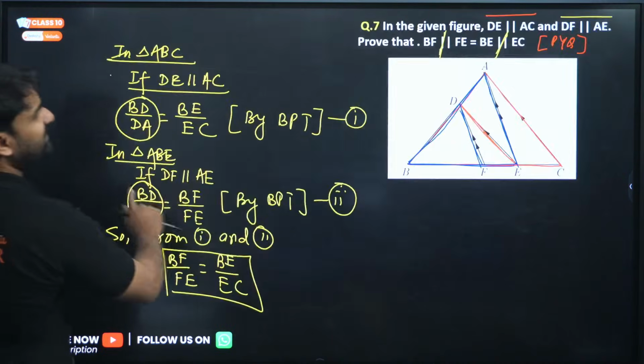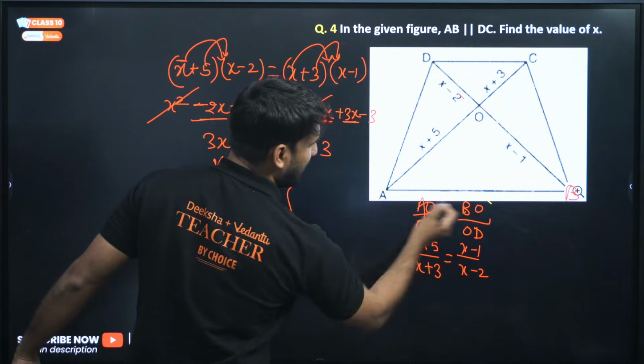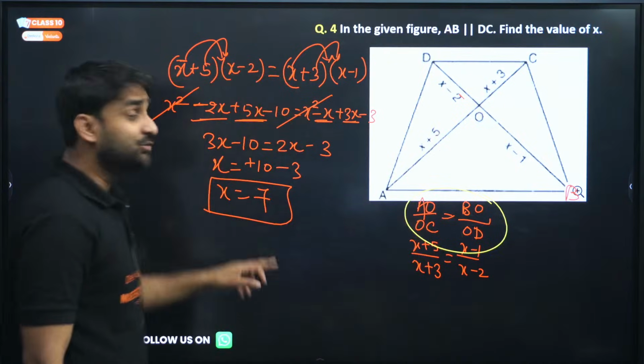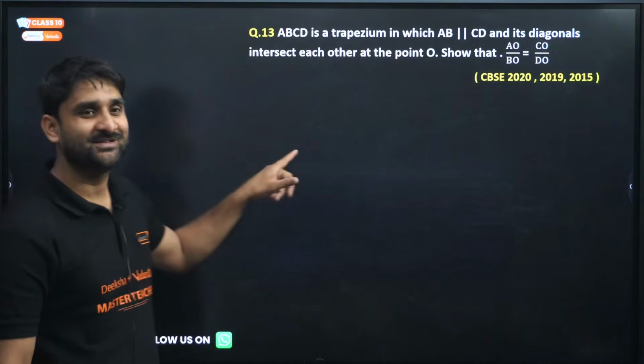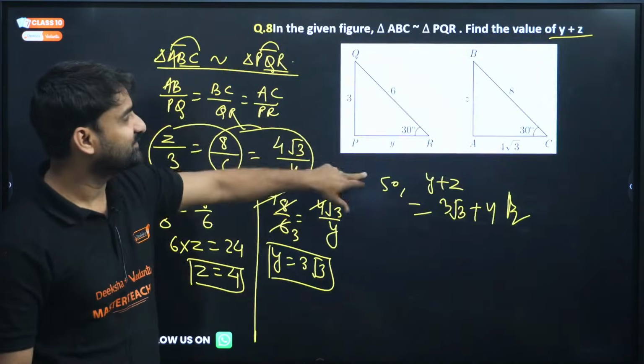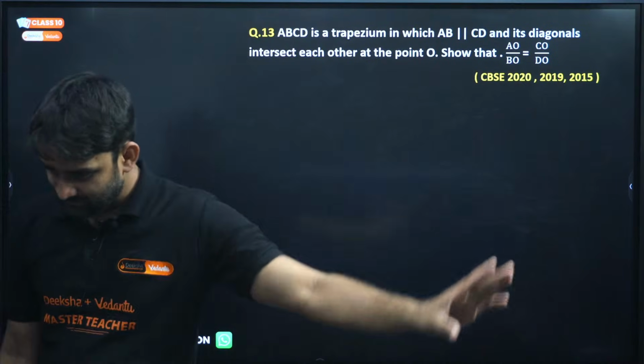See, we have just done this question here. Look, I have directly written this formula here: AO by OC is equal to BO by OD. Now we are going to prove this. It is the same question, this and this. But here we are going to do the proof.